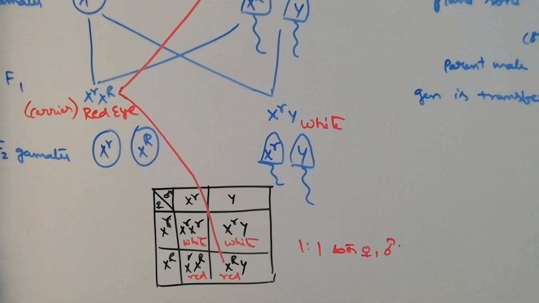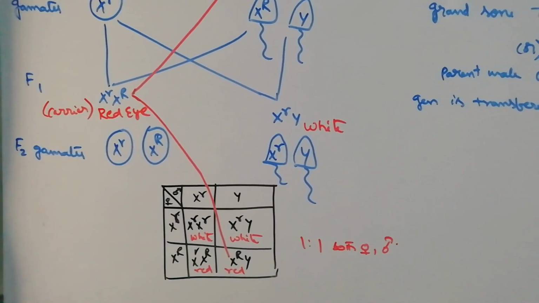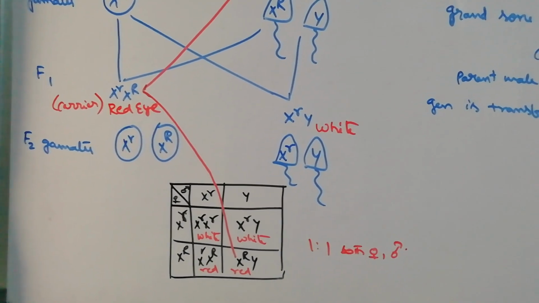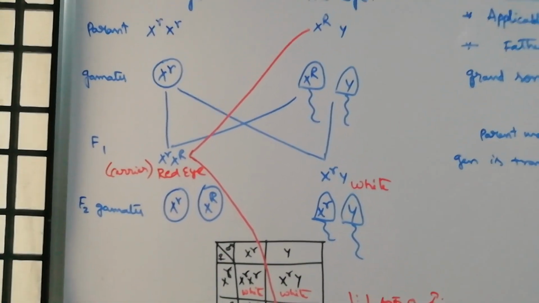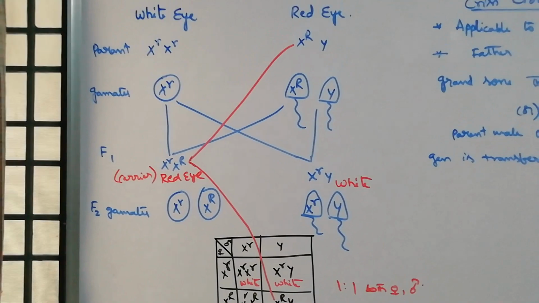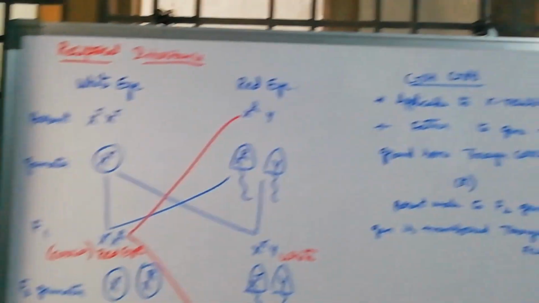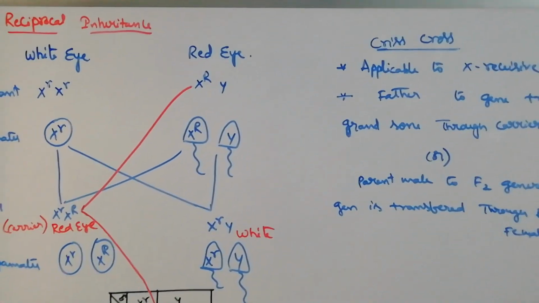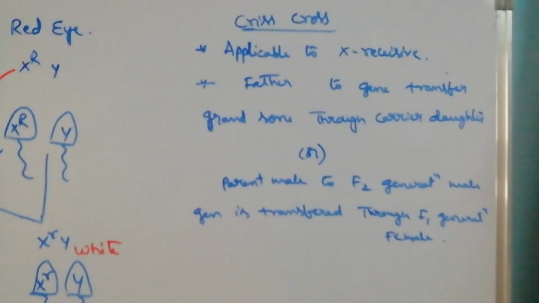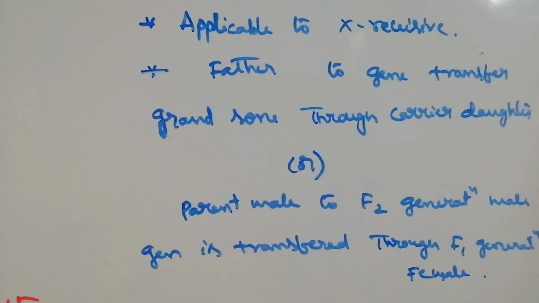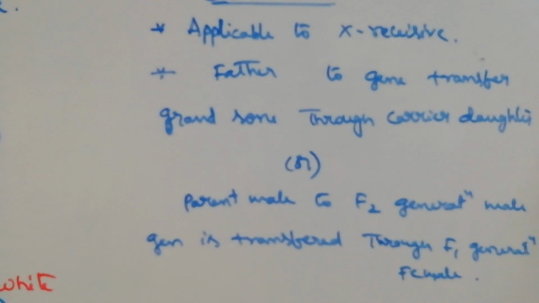He observed that all these characters are mainly due to a gene located on the X chromosome, and he concluded that a recessive gene always follows crisscross inheritance. Listen carefully, it's very important. Crisscross is applicable to X recessive only, not to X dominant.